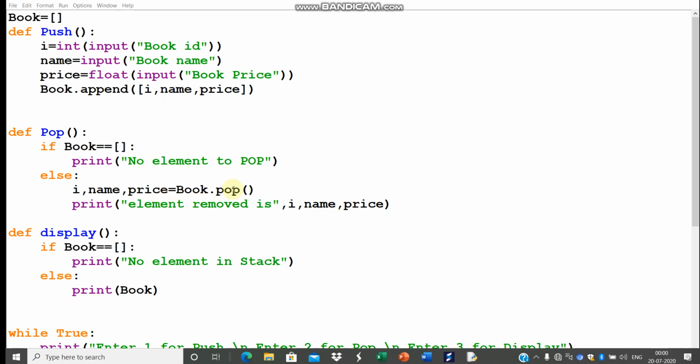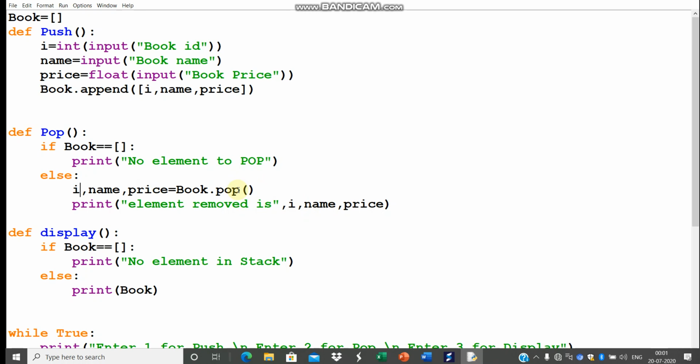Otherwise, the pop function of list. This is the library function of the list element in Python. This will pop the lastly inserted record of the book, and the data will be stored in these variables. I just want to show which record is being removed. That record's elements will be stored in the variables respectively.